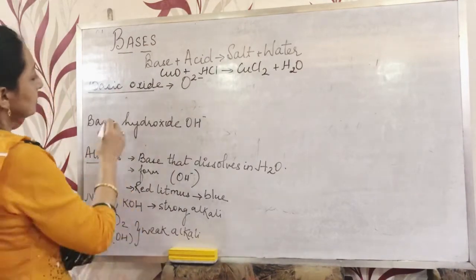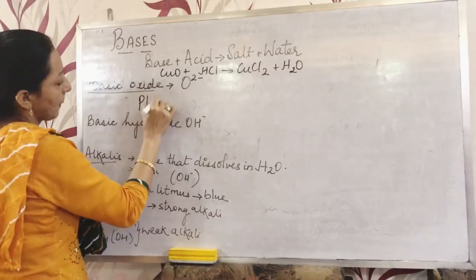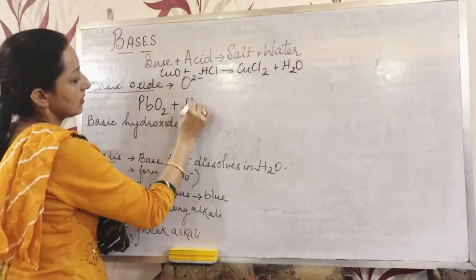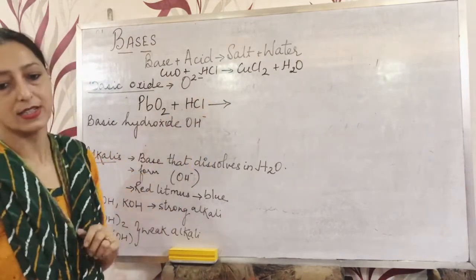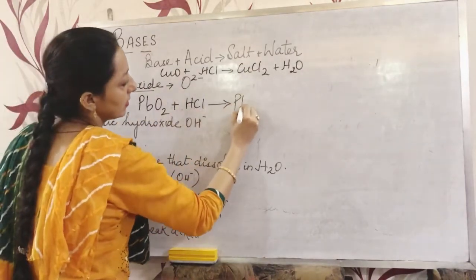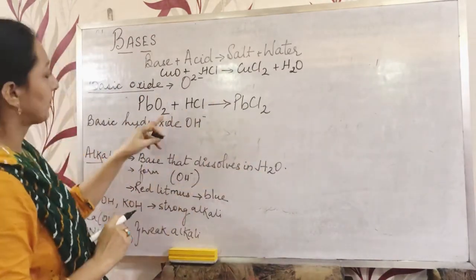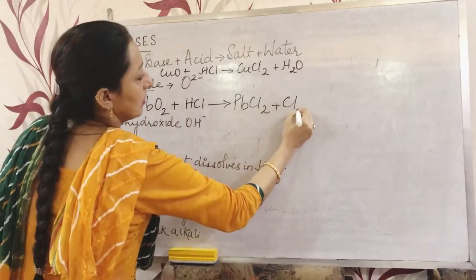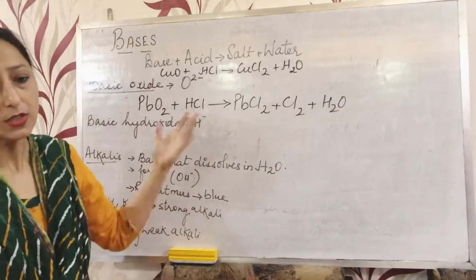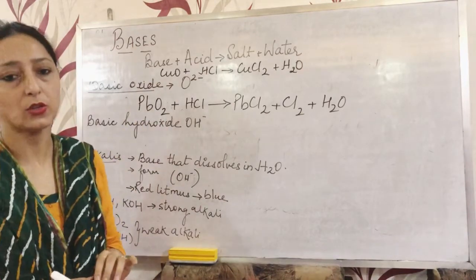For example, we can take any metallic oxide, suppose lead oxide. Lead oxide, when it reacts with an acid, that means hydrochloric acid, will form a salt, that means lead chloride, and water is given out. So we can see that lead dioxide, PbO2, is not a base.